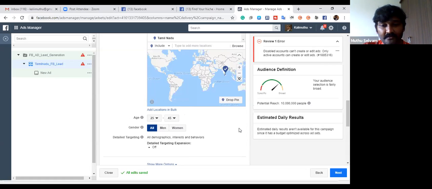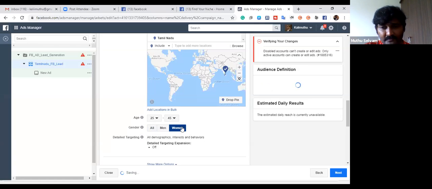I could select the people, whether man or woman, anyone I could select. Of course, if you are running a parlor and salon and selling makeup items only for woman-oriented products, you could target only women.